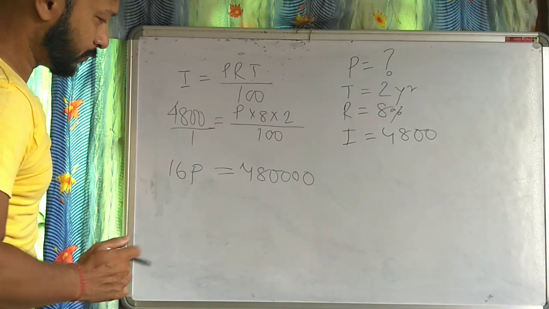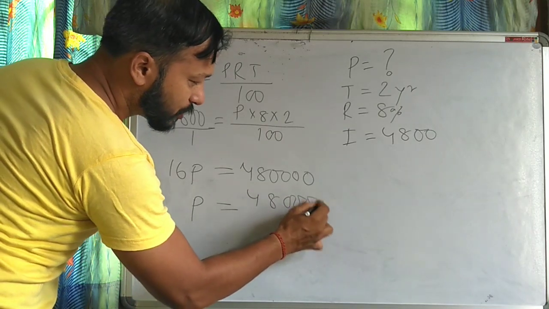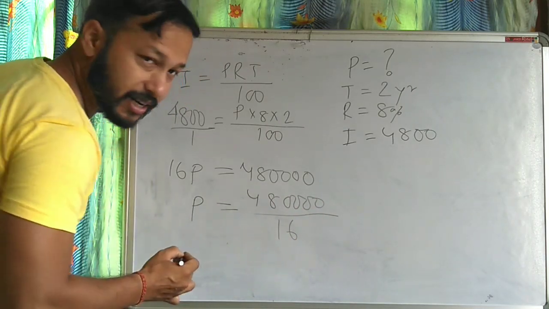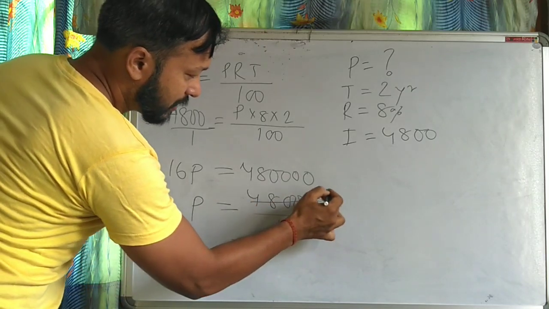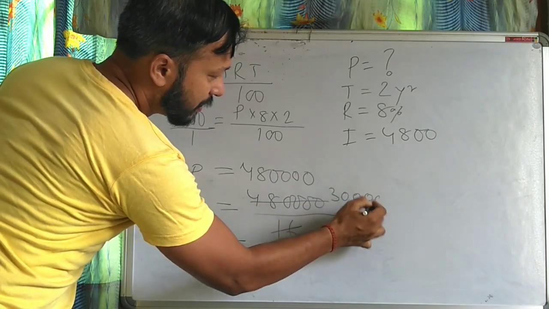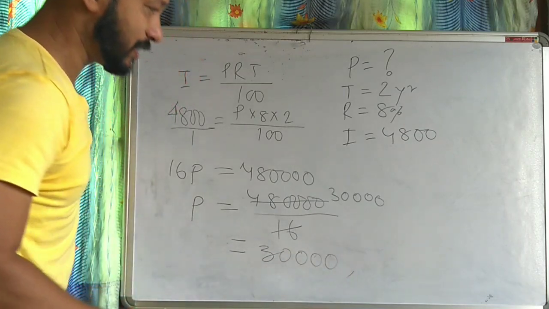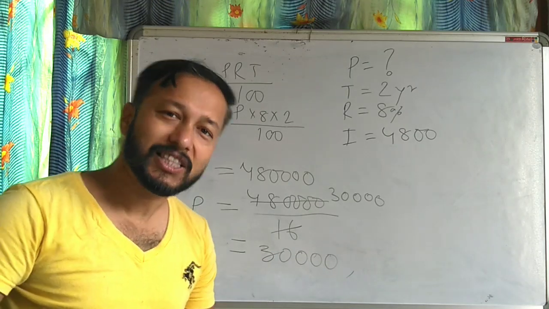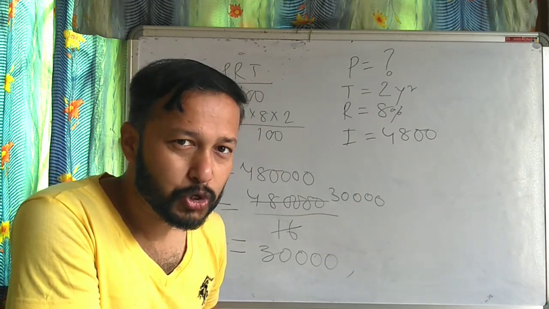Fine. So P equal to 480000 by 16. 30,000 is the principal. Yes. So we got the principal 30,000. Understood? Let us move to our next question.